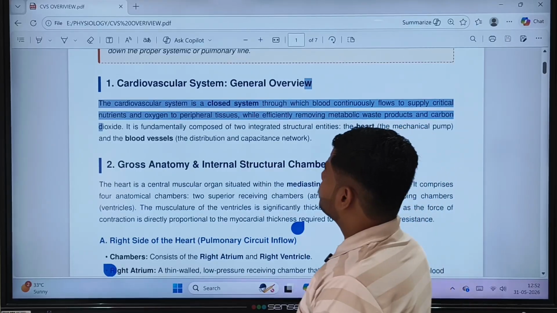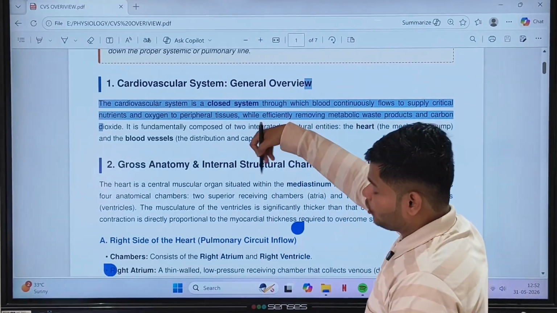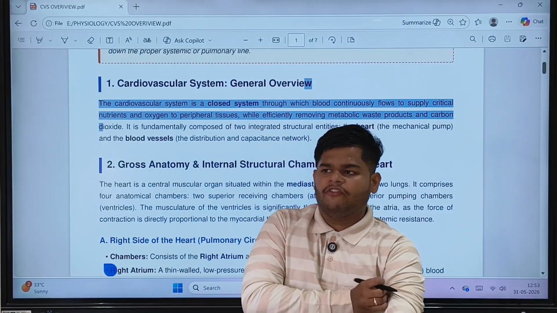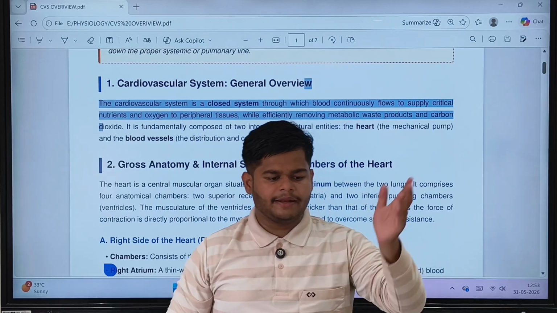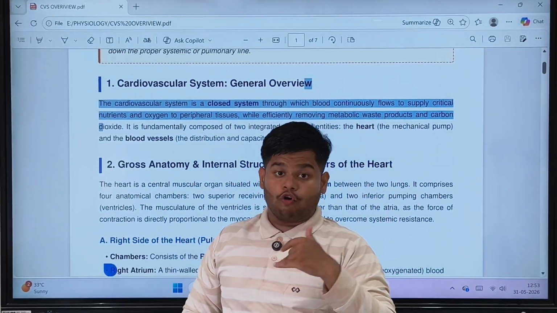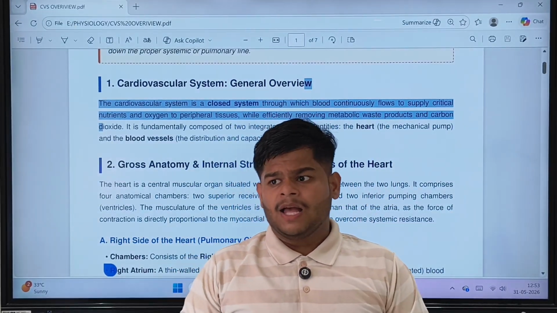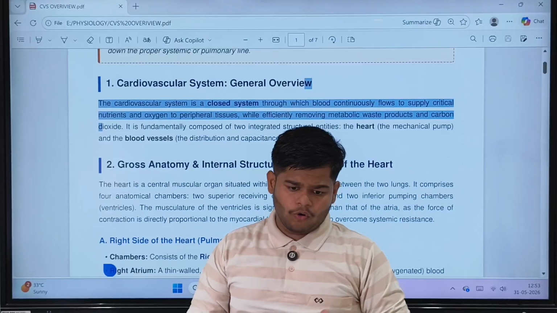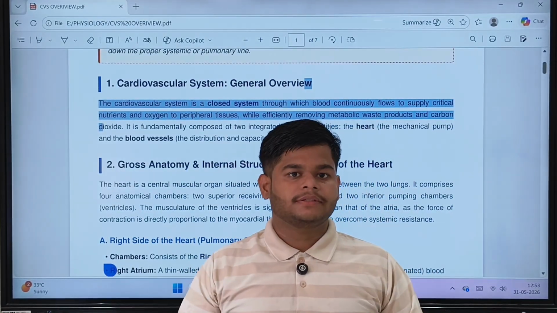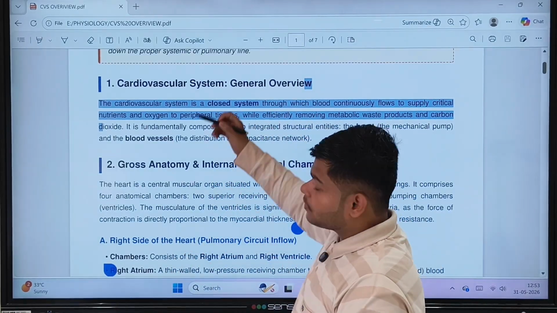Cardiovascular system, a general overview. The cardiovascular system is a closed system, a very important point. We have learned that many other animals, like molluscs such as the octopus, and also cockroaches, have an open circulatory system. Means there are no blood vessels present in their body; the tissues directly bathe in the blood. But our human body is a closed system.